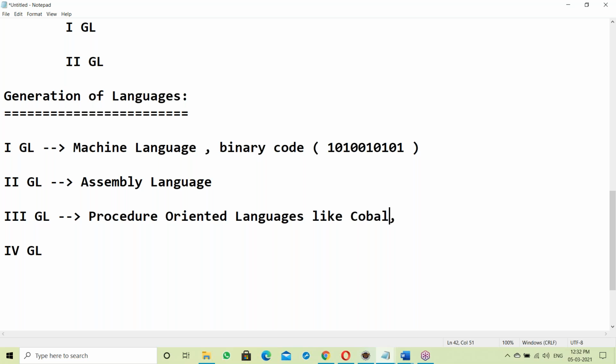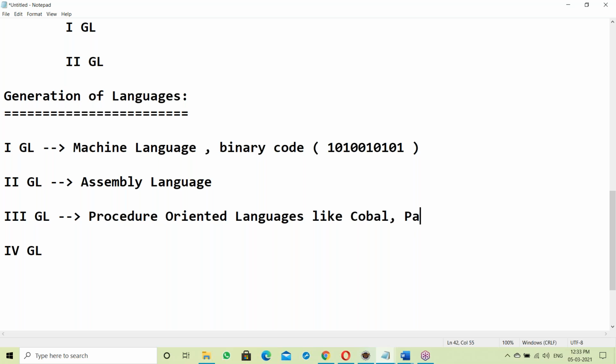Mainframe applications are still there in the market, and in our office also there is a COBOL support team. It's a procedure-oriented language. What is a procedure? I'll explain.